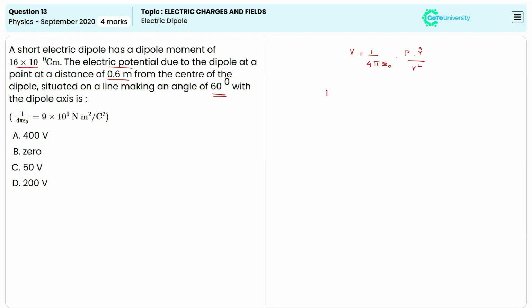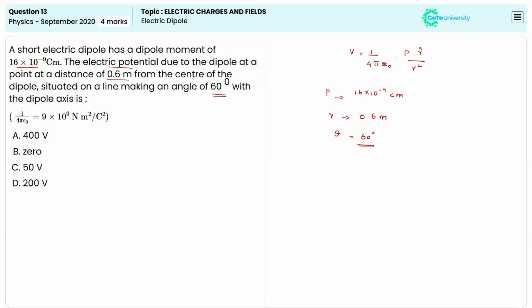Here P represents the dipole moment, given as 16 times 10 to the power negative 9 coulomb meter, whereas R represents the distance from the dipole to the point where the potential is calculated. The value of R is 0.6 meter, and the angle theta is equal to 60 degrees.